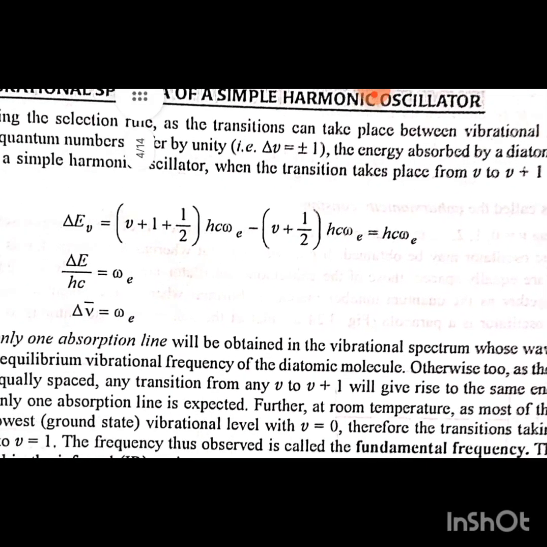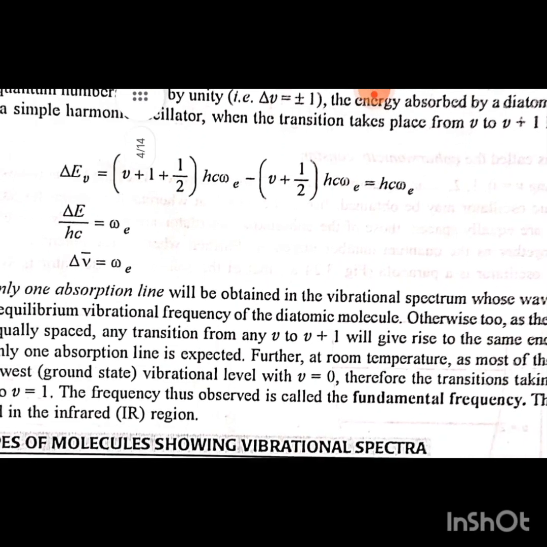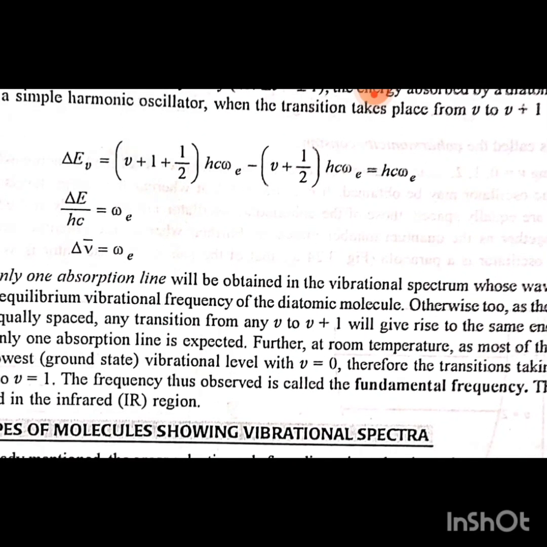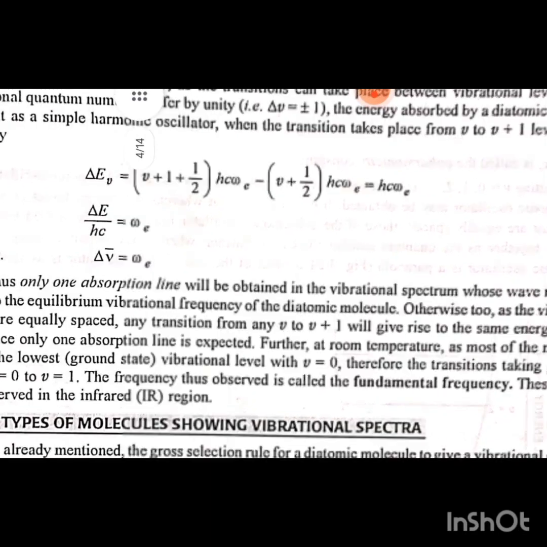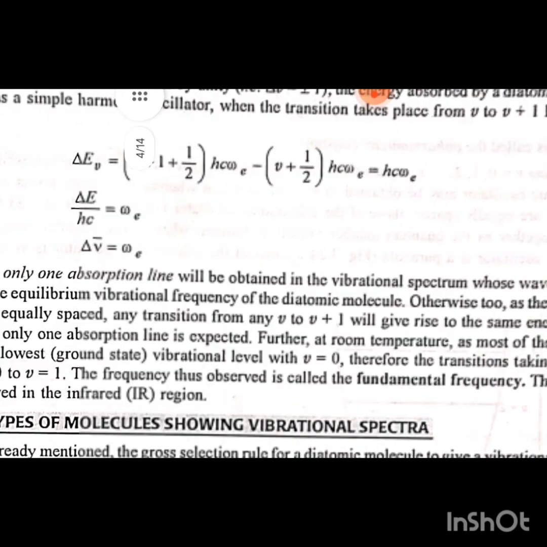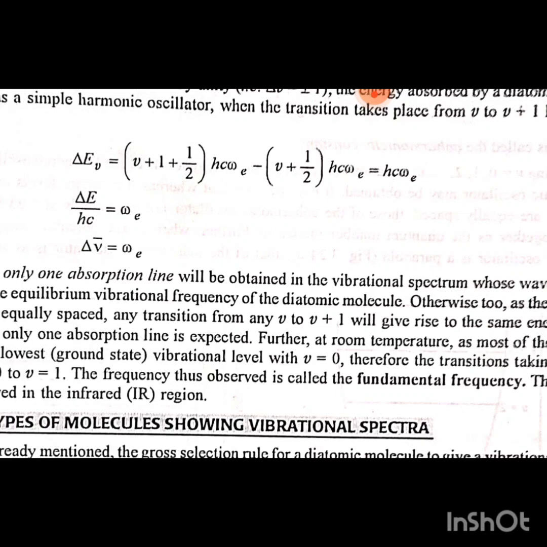Thus only one absorption line will be obtained in the vibrational spectra, whose wave number is equal to the equilibrium vibration frequency of the diatomic molecule. Otherwise too, as the vibration levels are equally spaced, any transition from any v to v plus 1 will give rise to the same energy change, and hence only one absorption line is expected.